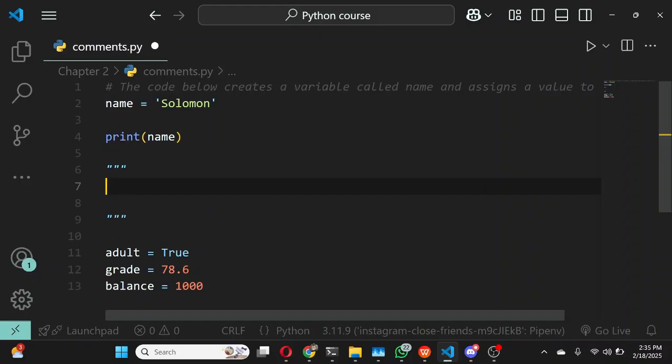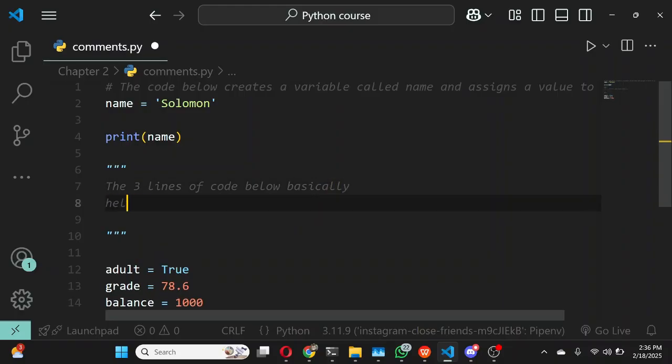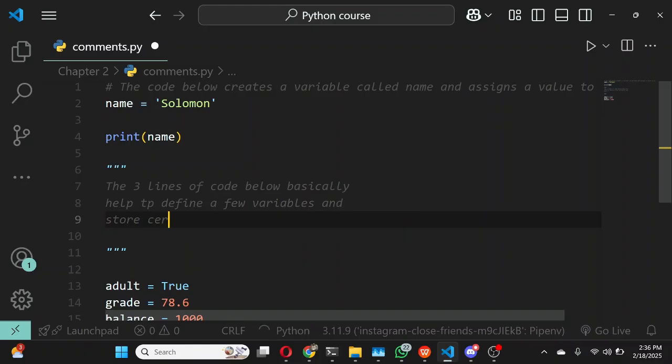So, for example, I could write a comment right here describing what these 3 lines of code do. I can say the 3 lines of code below basically help to define a few variables and store certain values.